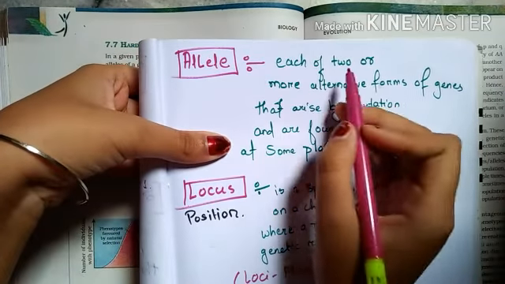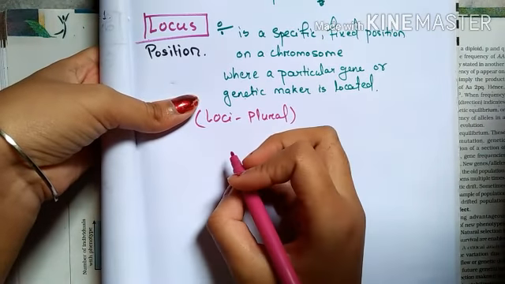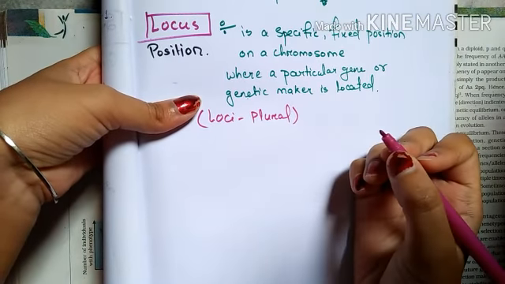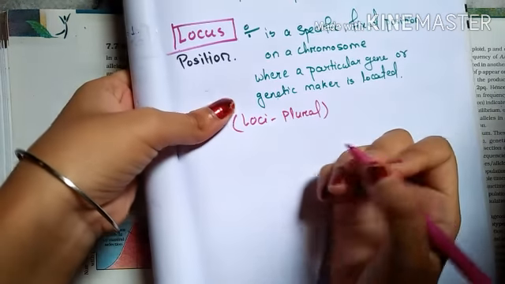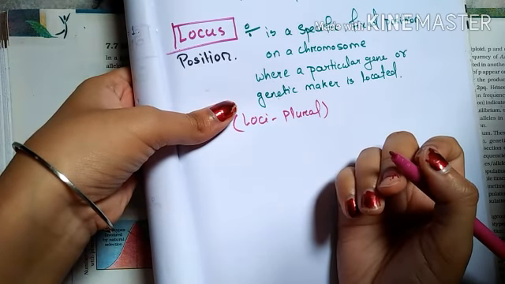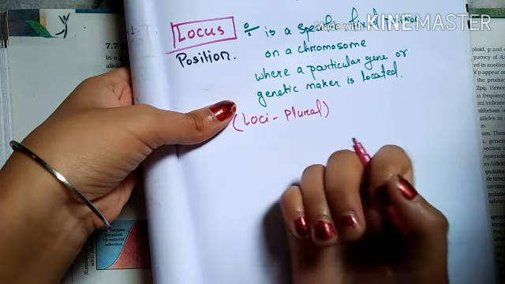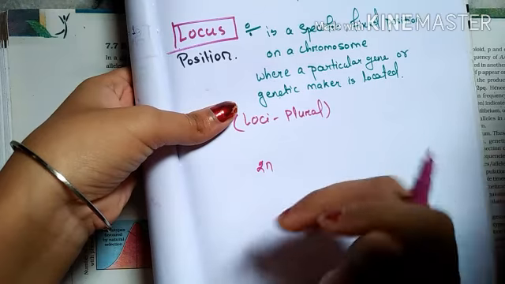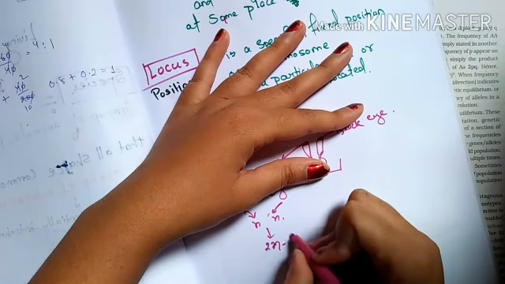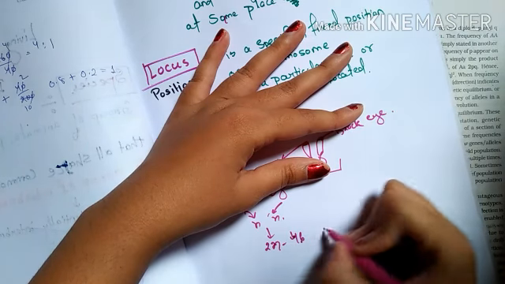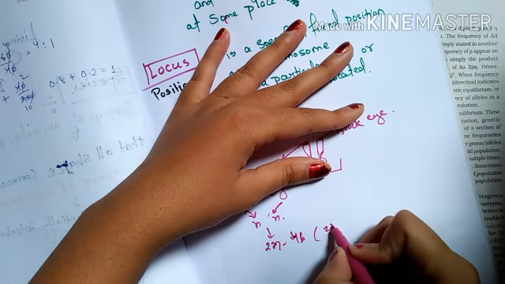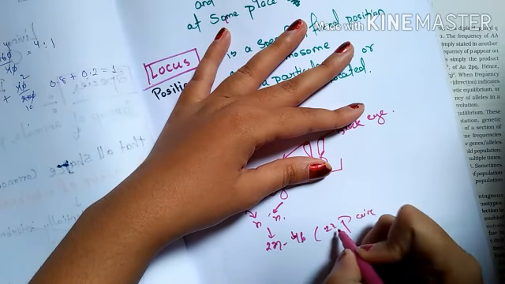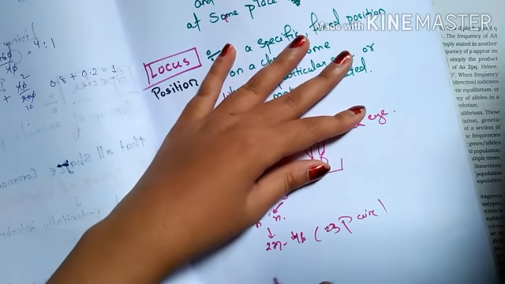So each of the 2 or more alleles, for which we can say, I had told that, for example, if you take the character that is the color of the eye, we are getting n from the father and n from the mother, so we have 2, and that is the 46 chromosomes, that is 23 pairs.